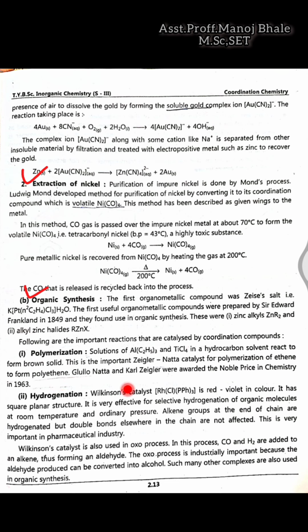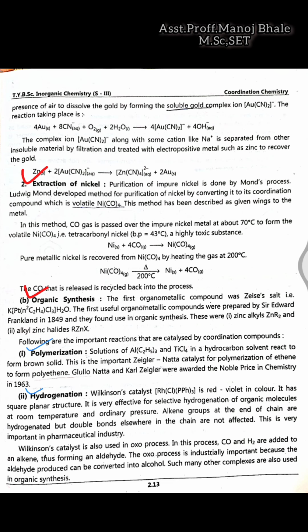Ziegler and Natta are the scientists who were awarded the Nobel Prize for this reaction. That means this is a very advanced technology which was developed by these two scientists. Obviously, these catalysts are known as the Ziegler-Natta catalysts. These are the scientists who developed this catalyst, and they received the Nobel Prize in 1963. Second reaction. So this is the first reaction we are seeing there, that is polymerization.